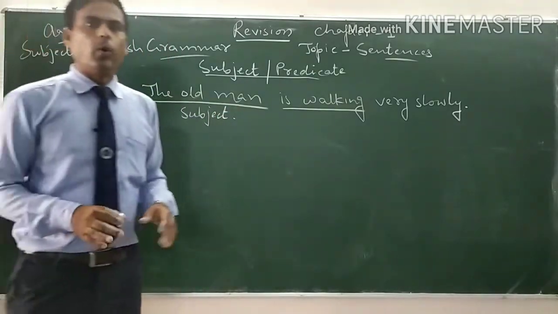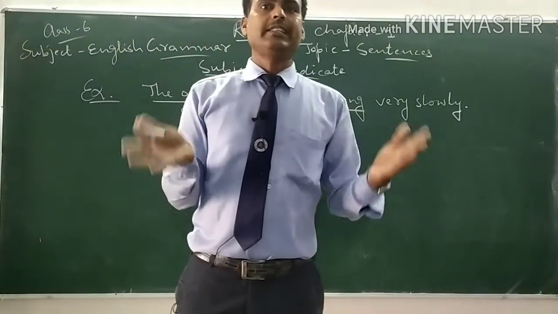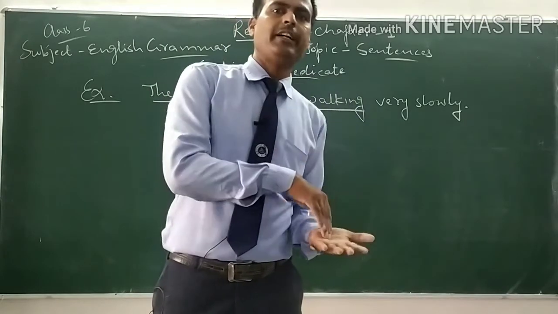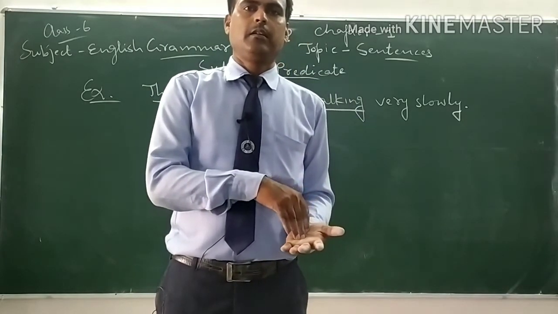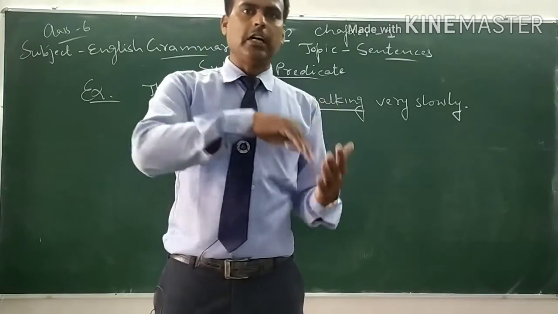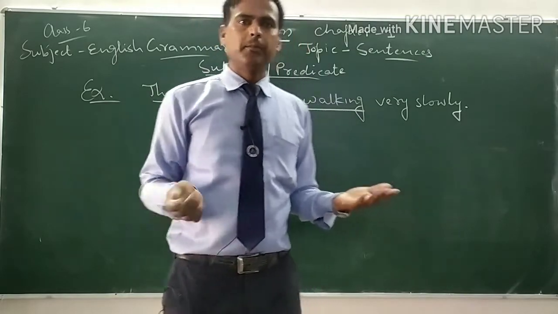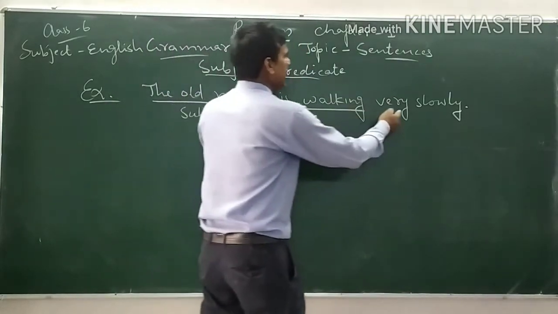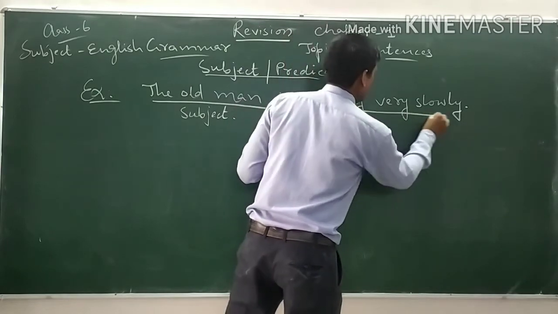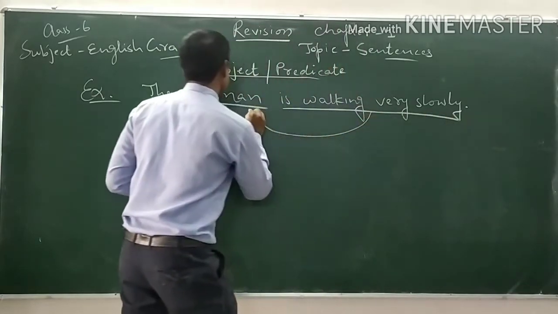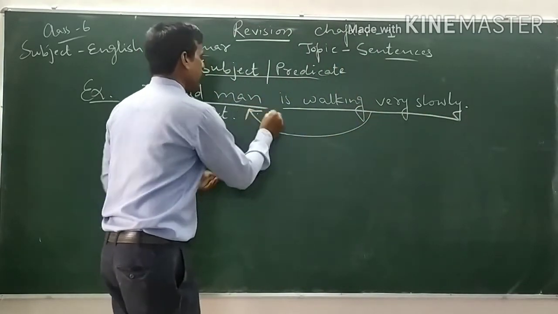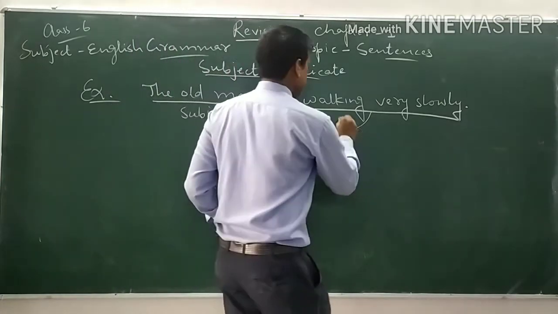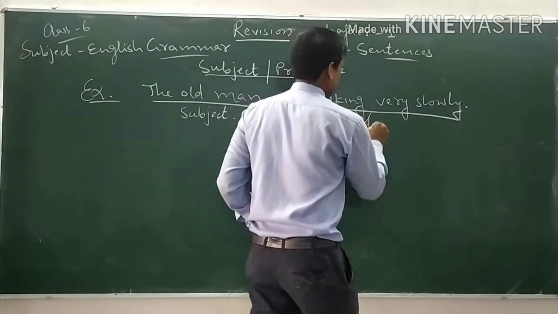And what is said about the subject is called the predicate. For example, is walking heavily. It is said about this subject. That's why this is the predicate.